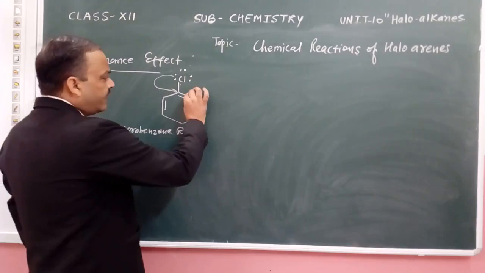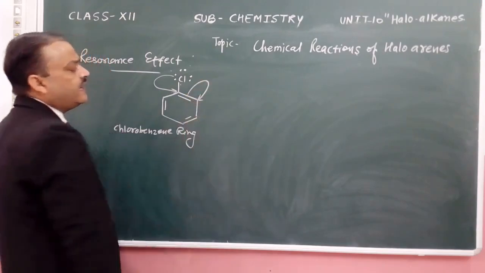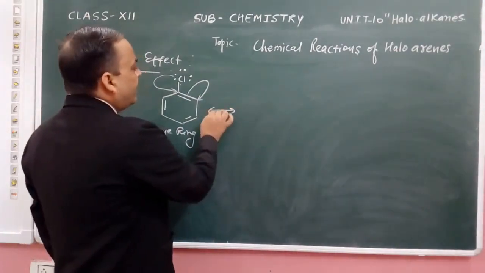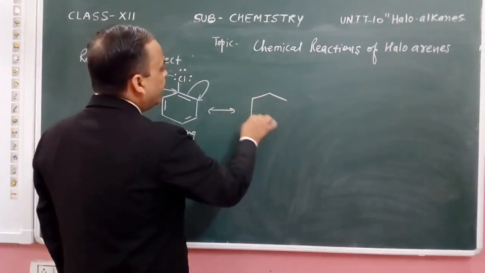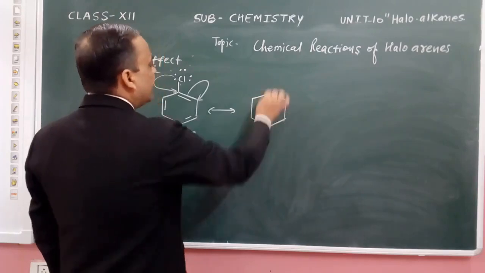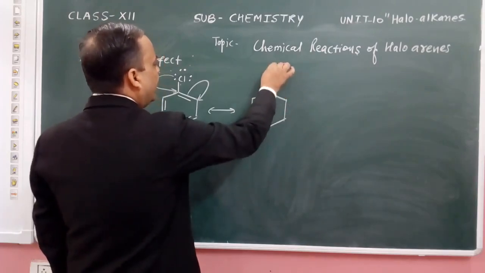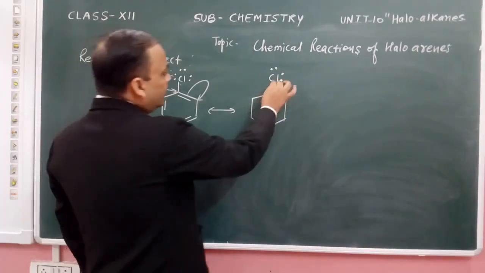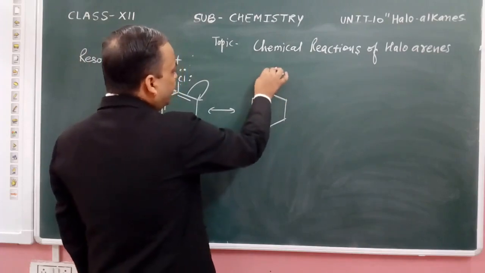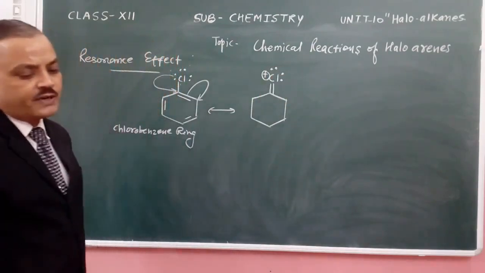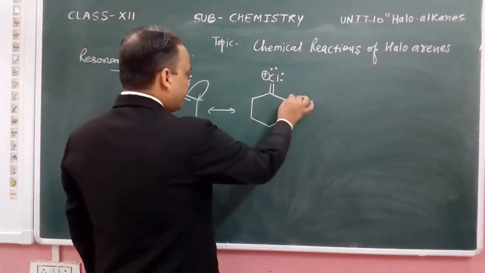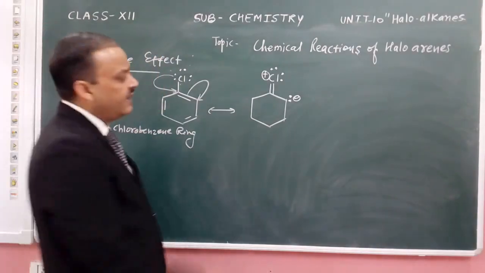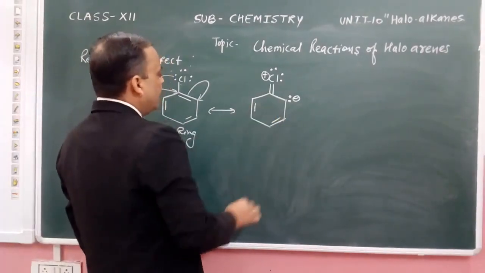So the electrons of this double bond shift slightly to the nearest carbon atom. We get this condition here: chlorine with 4 electrons, the single bond converted into a double bond, a positive charge on chlorine, and the lone pair of electrons.